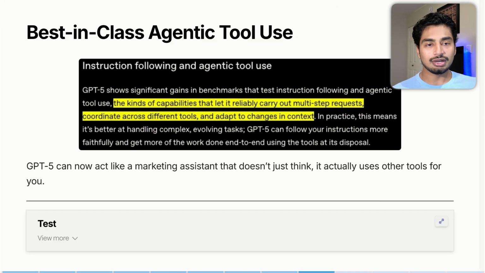Hopefully it will be better, but best-in-class agentic tool use is something you definitely want to look out for. I'll be making a whole other video once I set up everything properly. But for now, I guess you can't do that simple task. We'll see how it does in the future.